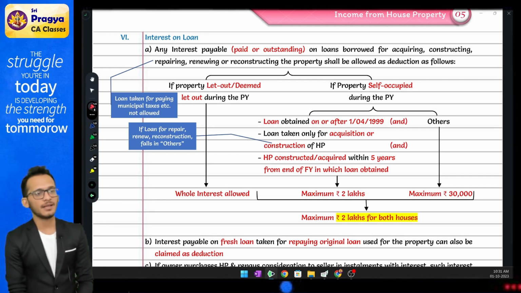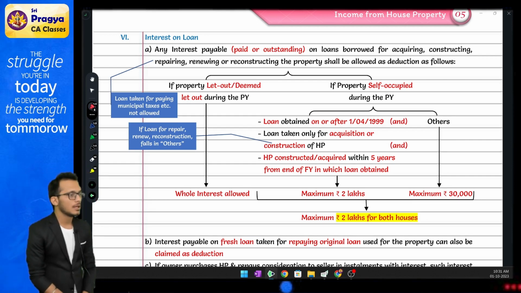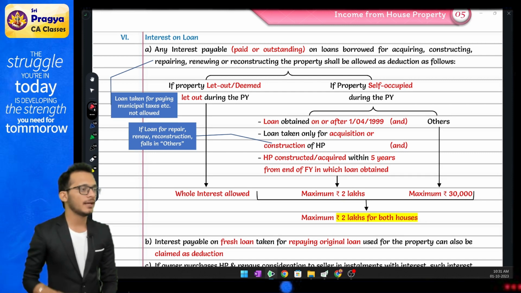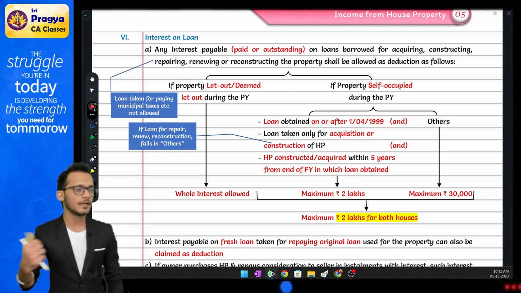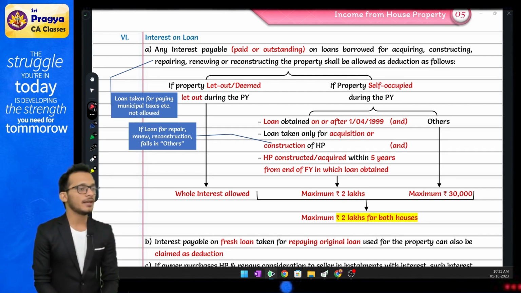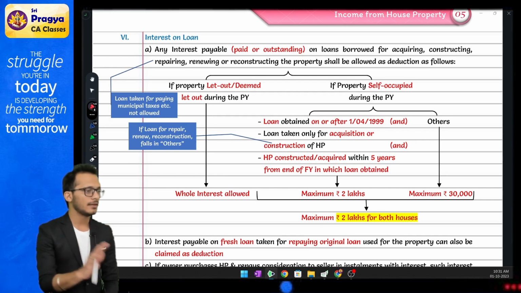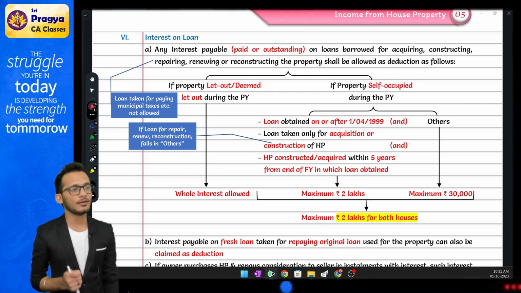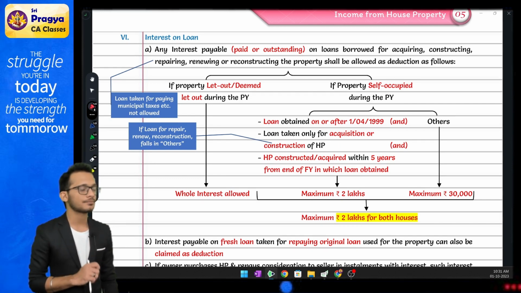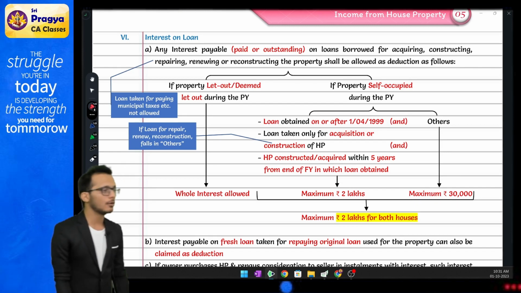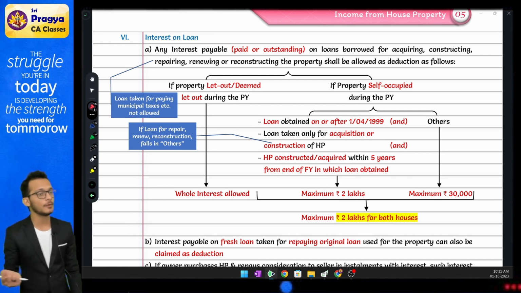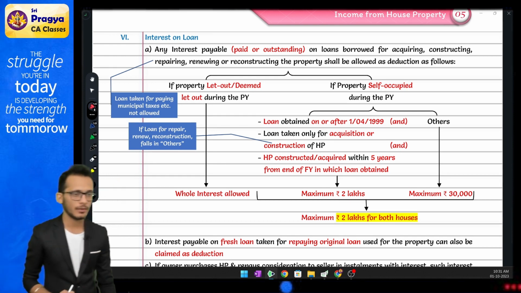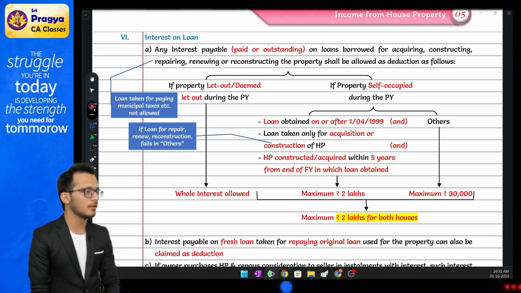At the same time, they are clarifying that you can take a loan and I will allow the interest. If you have taken a loan to repay your old loan, the interest on the new loan is allowed. But if you have taken a loan to do anything else, interest is not allowed. If you have taken a loan to pay municipal tax, not allowed. If you have taken a loan for repaying loan only, it is allowed. Okay, a loan taken for the purpose of municipal tax and all is not allowed.